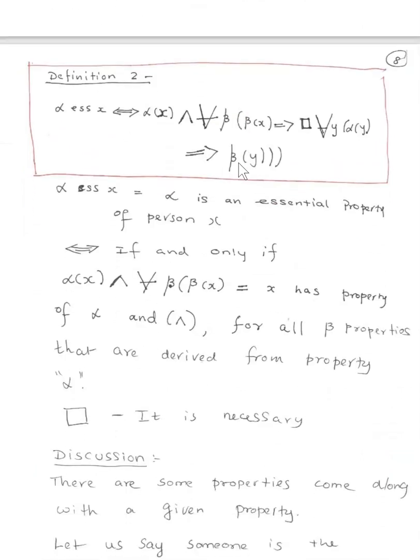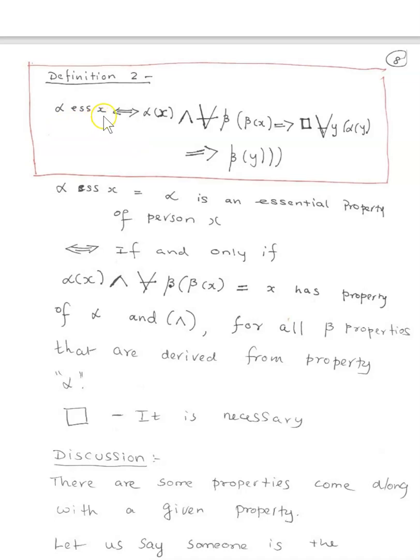And the next is definition 2. Alpha is essential to x if and only if alpha(x) and for all beta, beta(x) implies, this symbol means it is necessary, for all y, alpha(y) implies beta(y). Let's see what this means.